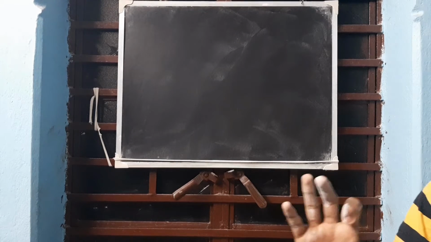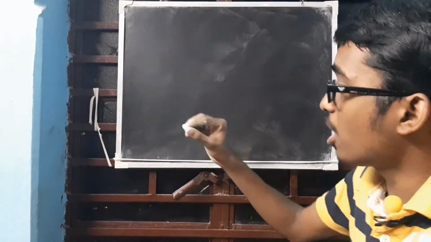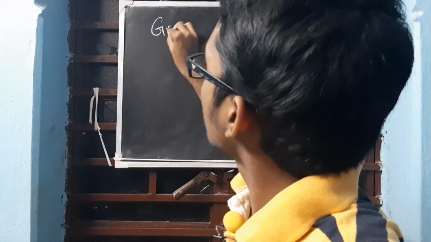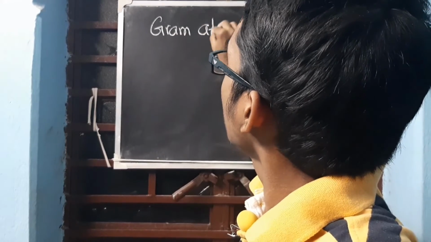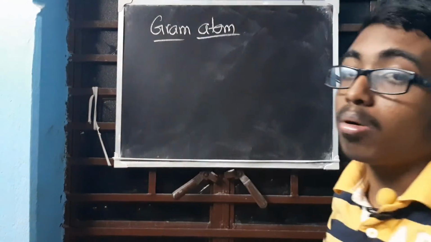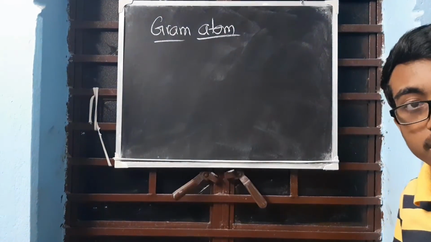Understood? Reason is very much clear over here. Now relative molecular mass, I need not say anything because you have already done relative molecular mass. Next, gram atom. This term you will often get in mole concept, gram atom or 1 gram molecule. What does this exactly mean?